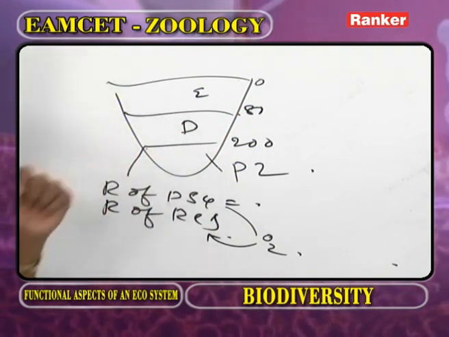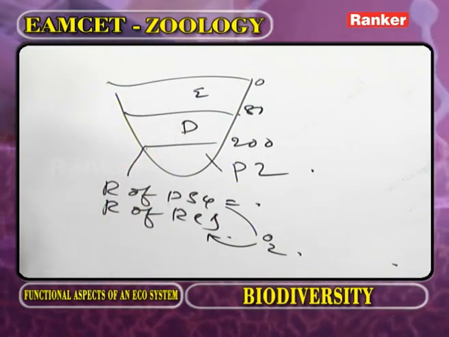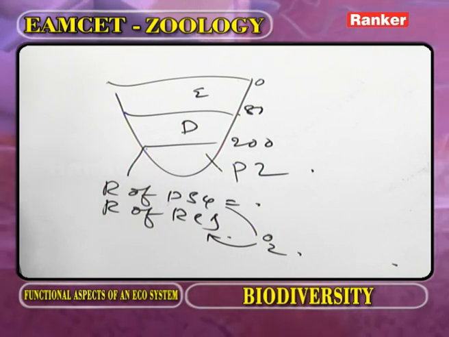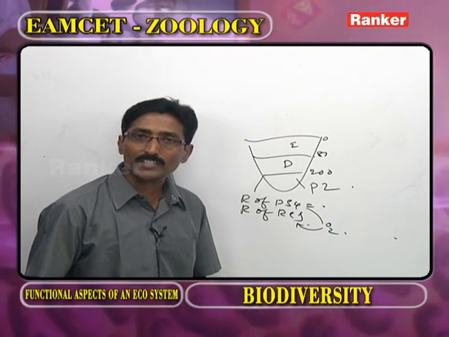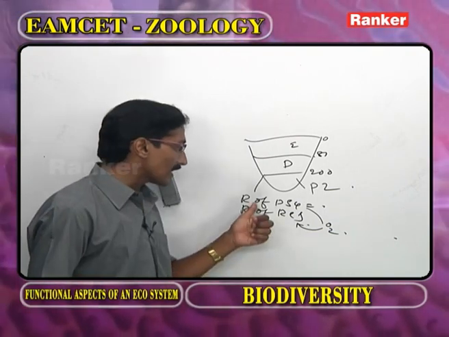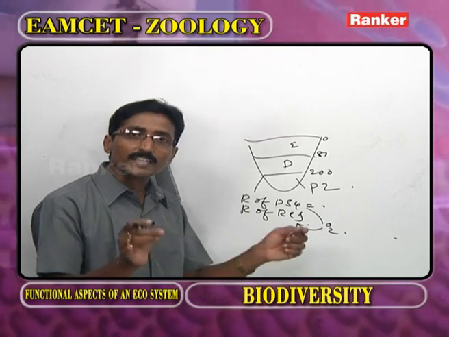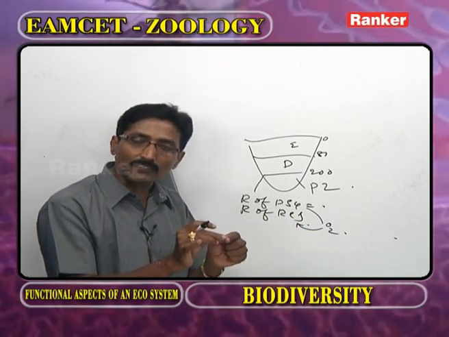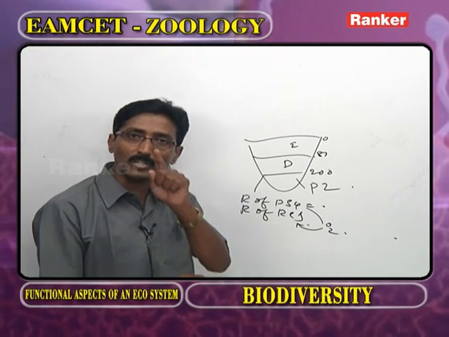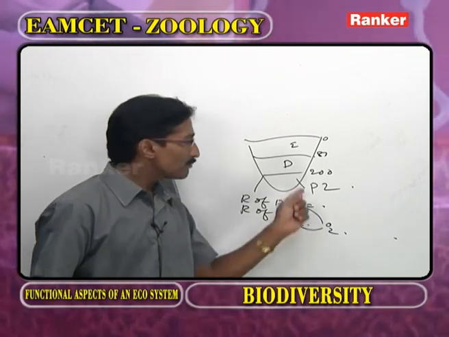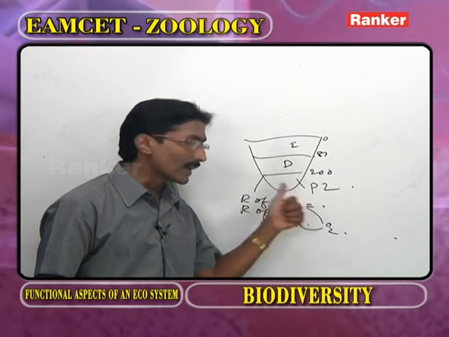So what is meant by compensation level? The place where the dysphotic zone ends, or the place where the limnetic zone ends, that we call the compensation level. At compensation level, the rate of photosynthesis is equal to the rate of respiration. At compensation level, how much percentage of light is available? Just 1%. Beyond compensation level, what is present?